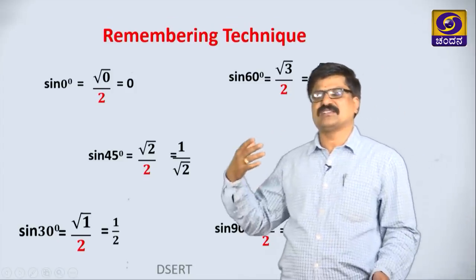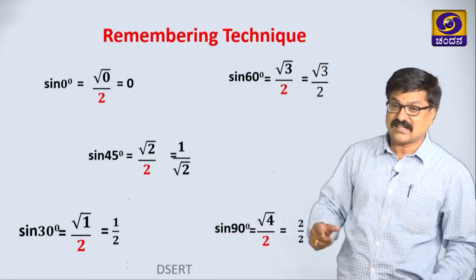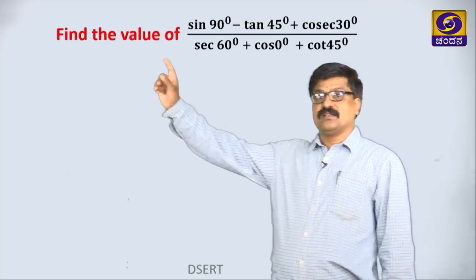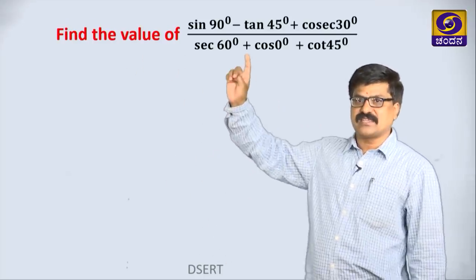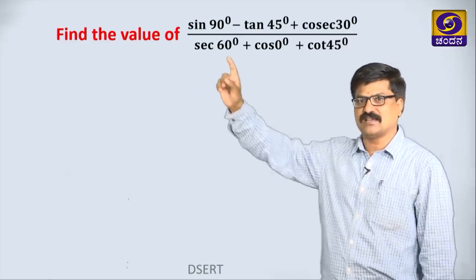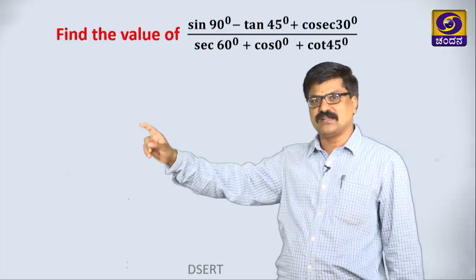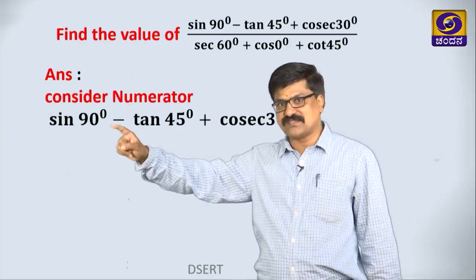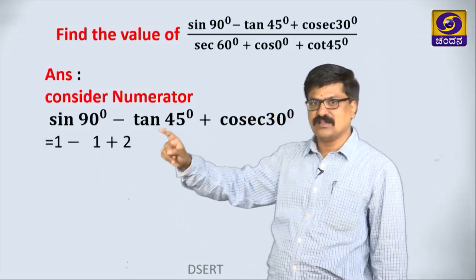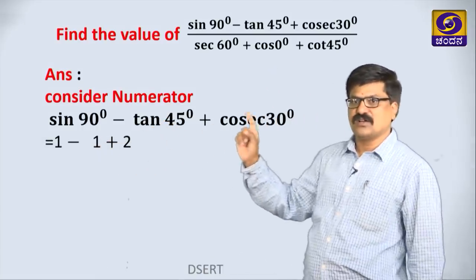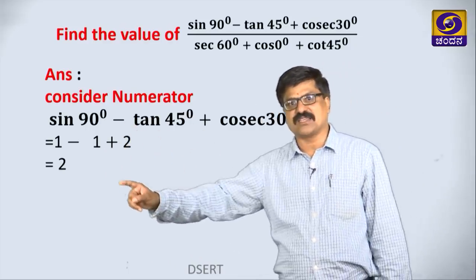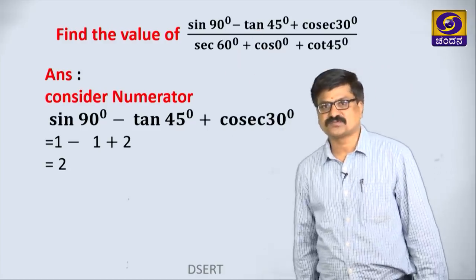I think you can remember that table, or you can practice how you are getting it using the 5 finger concept also. Let us take one problem based on specific angles. I am taking the problem like this, find the value of this. Take the numerator separately. What is sine 90? That is 1. What is tan 45? 1. Cosec 30, 2. Whatever sign is there between them, write it, simplify. We got 2 as the numerator value.